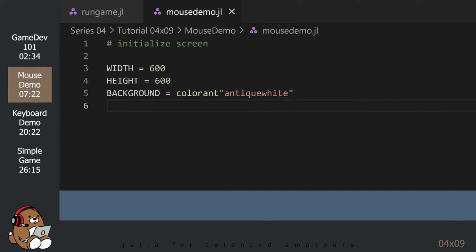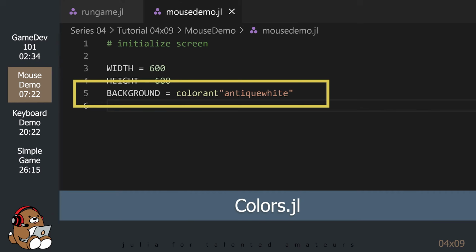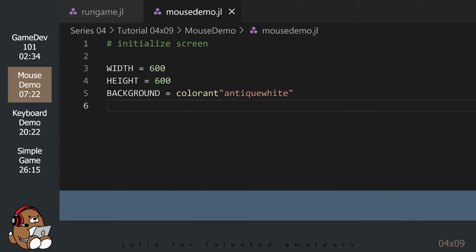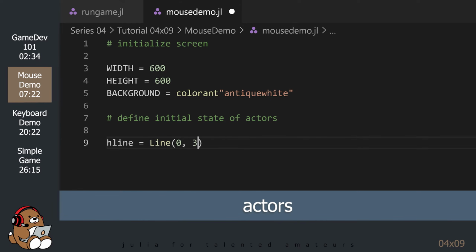But you should get into the habit of saving your file as you enter in new code. You can use any named color from the colors.jl package, but you need to use this colorant syntax immediately followed by the named color in quotes. This code just sets the width, height, and background color for our game window. Next, we need to define objects that we want to use in our game. Game Zero calls these objects actors.